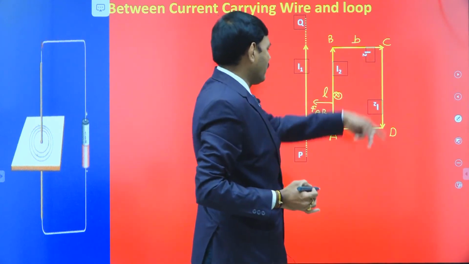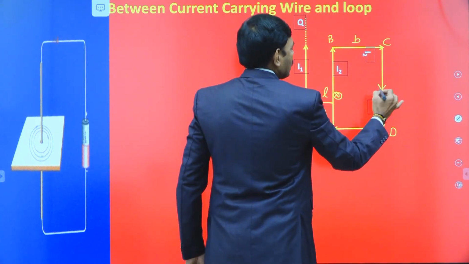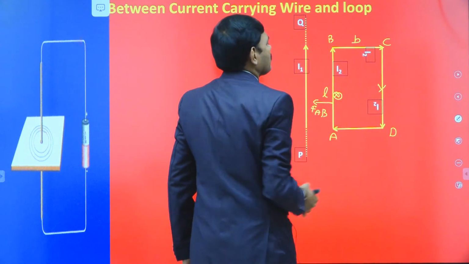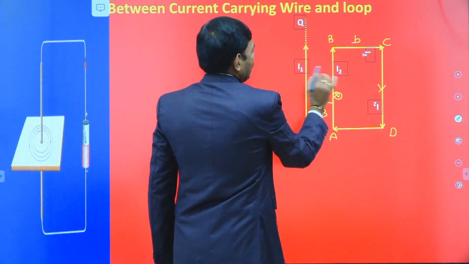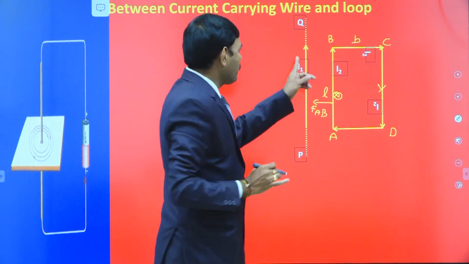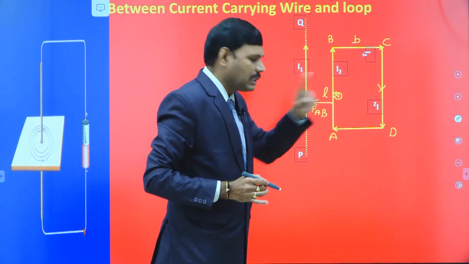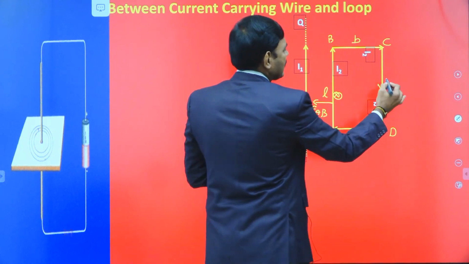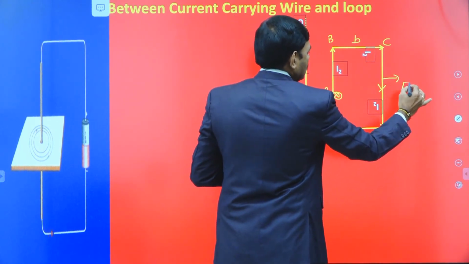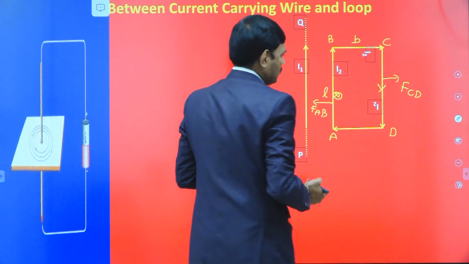Look into the CD wire. The CD wire carries current from C to D direction. When you compare with the PQ wire, PQ and CD wires carry currents I1, I2 respectively but in opposite directions. Oppositely directed current carrying wires repel each other. This is the force acting on the CD wire.